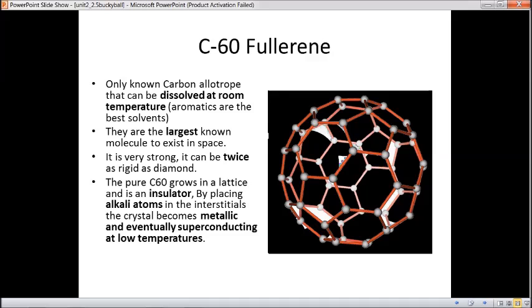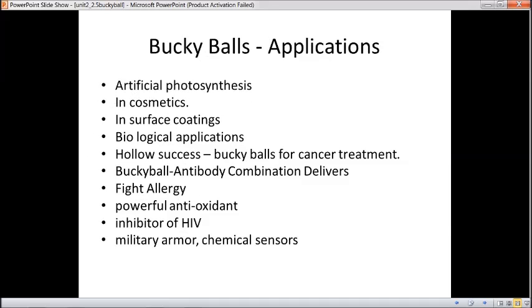By placing alkali atoms in the interstitials, the crystal becomes metallic, and once it becomes metallic, it eventually superconducts even at low temperature. Then it has so many applications, as it is a 60 carbon bonded element having superconductivity. It finds applications in many fields.